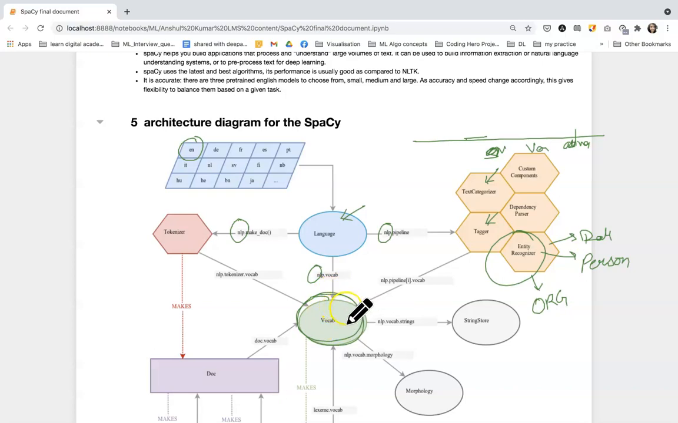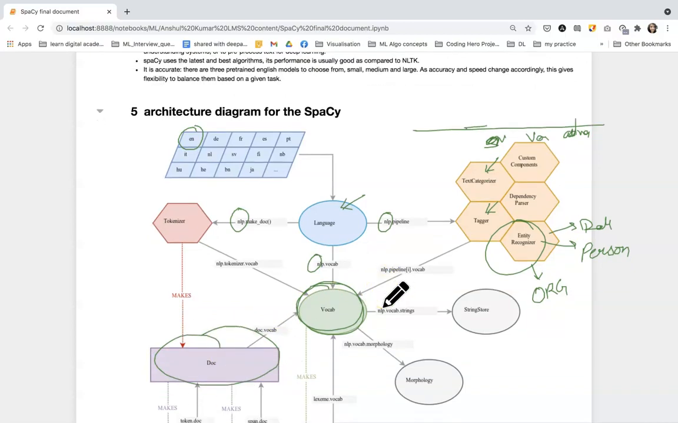Now let's come to this unit. What will this unit do? This doc unit is a container for all the linguistic annotations for all tokens. What are linguistic annotations? Like part of speech tags, then categories and entities, all will be stored here.